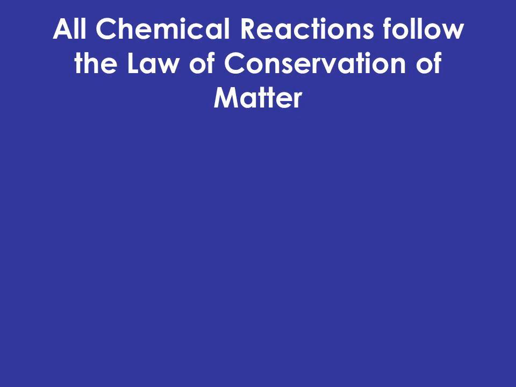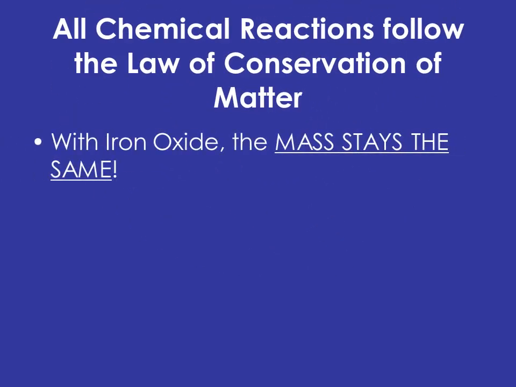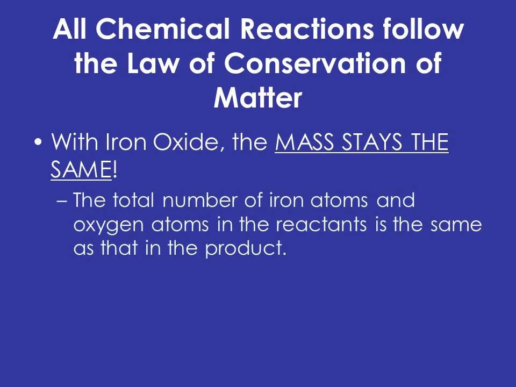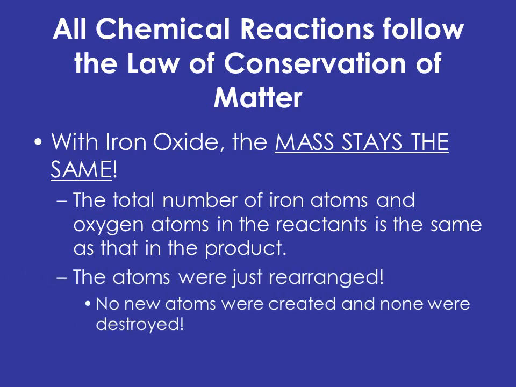So all chemical reactions follow the law of conservation of matter, like we just witnessed there. When iron forms iron oxide, the mass stays the same. The total number of iron atoms and oxygen atoms in the reactants is the same as the products. The atoms were just rearranged. So no new atoms were created and none were destroyed.